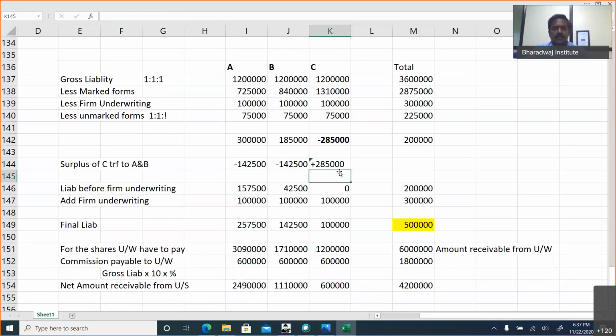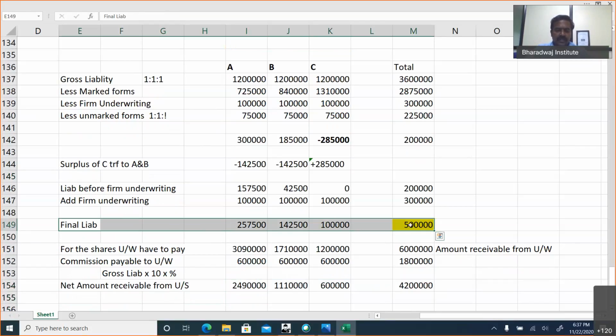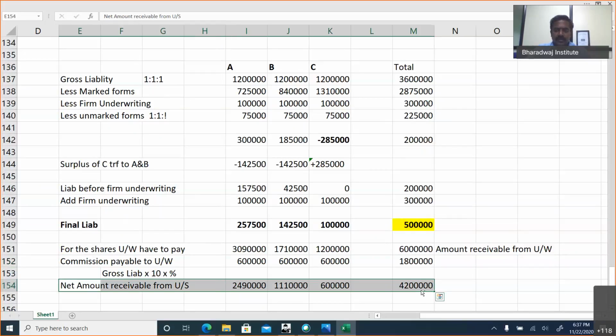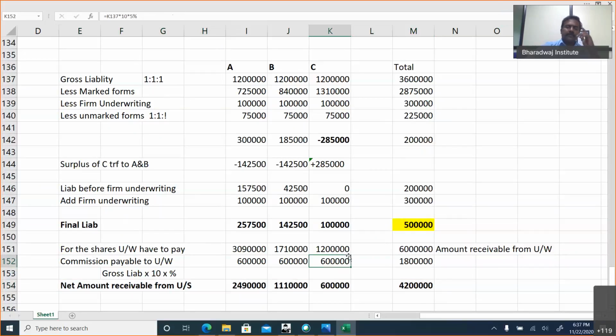So in the examination, they can ask you this question. Question number 1 will be, what is the final liability of underwriters? Second is, what is the commission payable? Third question can be, what is the final amount receivable? Okay, so 3 questions, probably 2 marks each, 6 marks it can be tested.